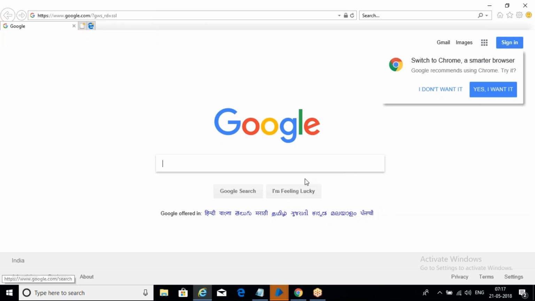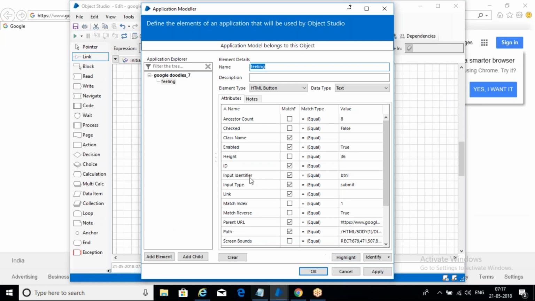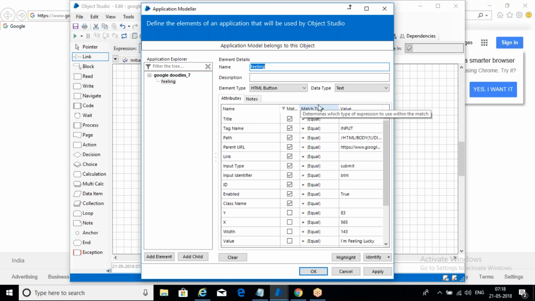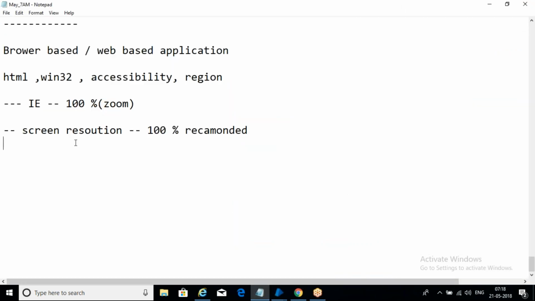Control left click. Now observe the options. By default, when you are picking the attributes for Windows application, what we have done, we unchecked wherever you don't have values, right? So apart from this, we need to remember one more thing.